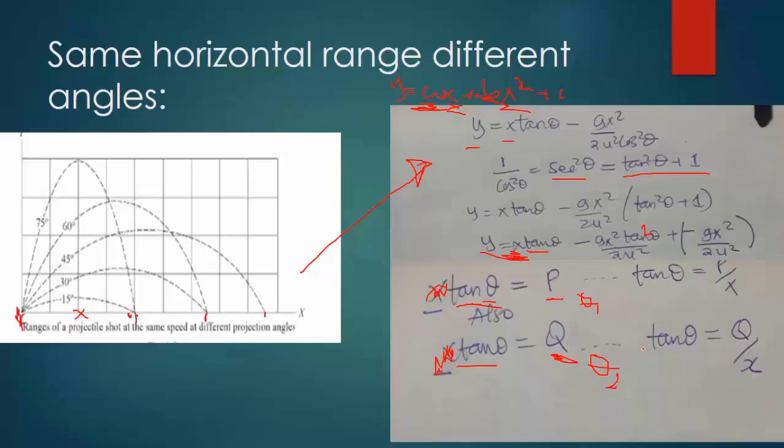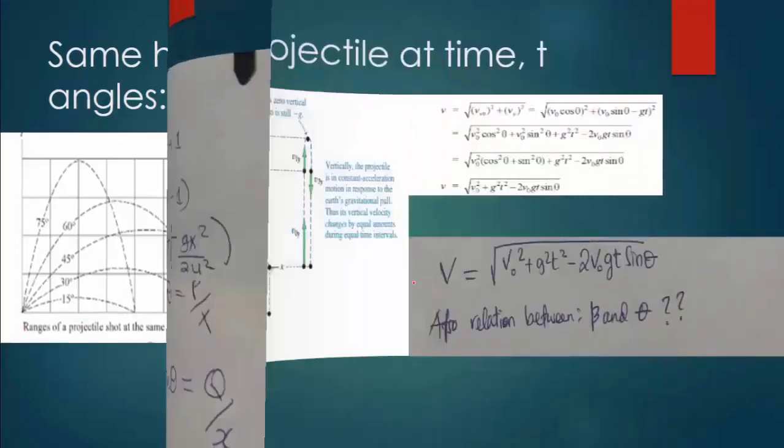My point ni kwamba tukitafuta tan inverse ya value ya kwanza ya tan theta tutapata theta ya kwanza, na tukitafuta tan inverse ya value ya pili ya tan theta tutapata theta ya pili. Kwa hiyo tutakuwa na angle ya kwanza na angle ya pili lakini the same value ya x. Hapo ndio tutakuja kuprove kwamba at two different angles tunaweza tukapata one value ya horizontal range.